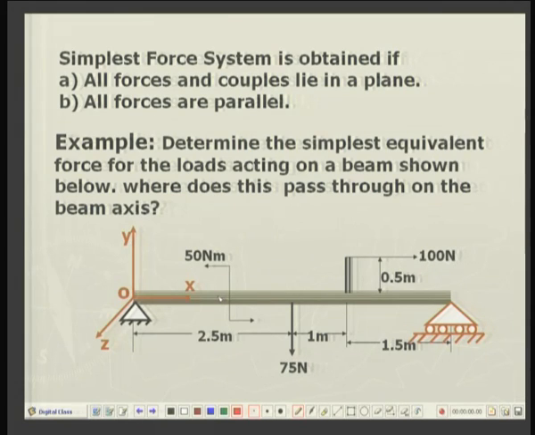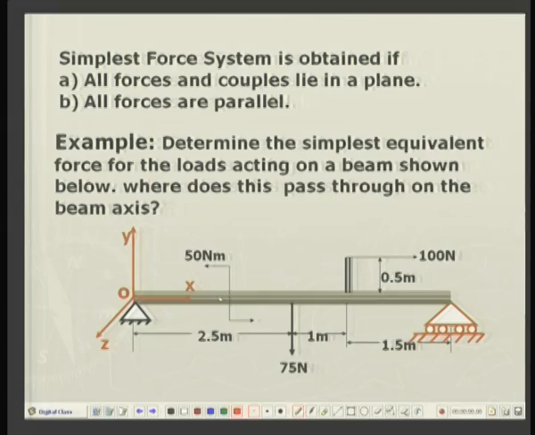To show that, we will make this statement that the simplest force system, that is consisting of a single force, is obtained if all forces and couples lie in a plane. Because when the couples lie in a plane, the moment of that couple is perpendicular to the plane and hence is normal to the given forces.